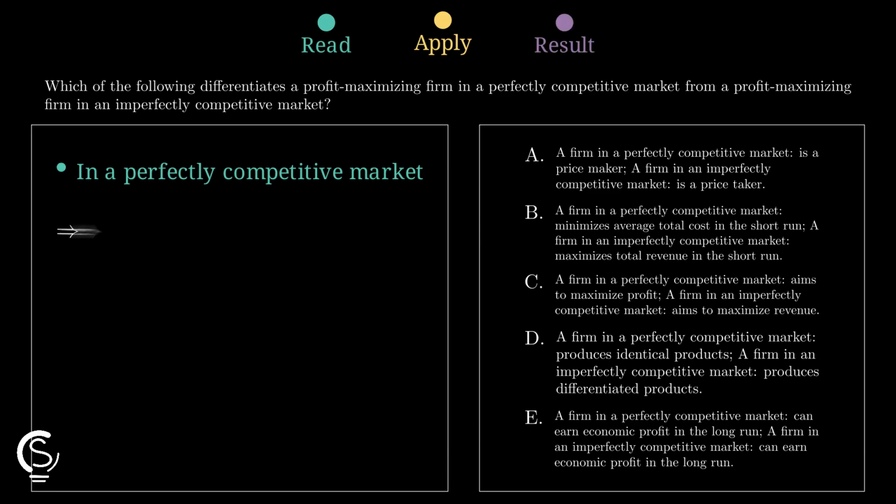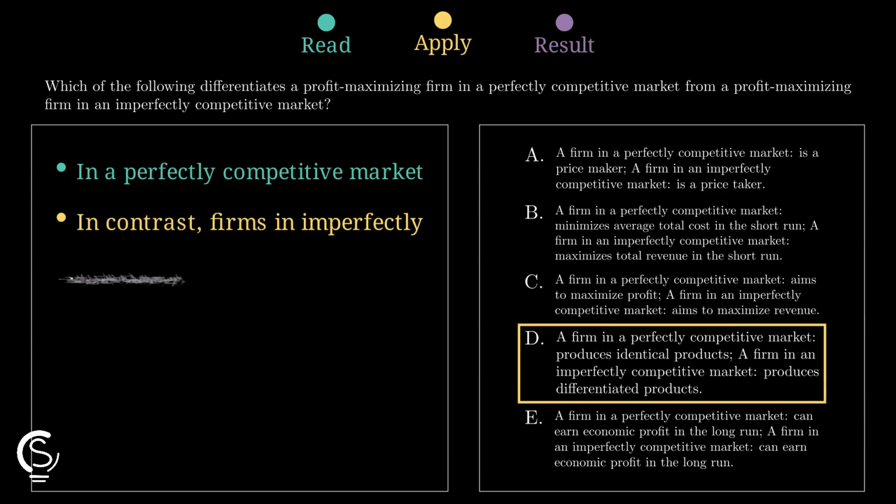That makes D the match because it correctly contrasts identical products in perfect competition with differentiated products in imperfect competition, while the other statements swap.